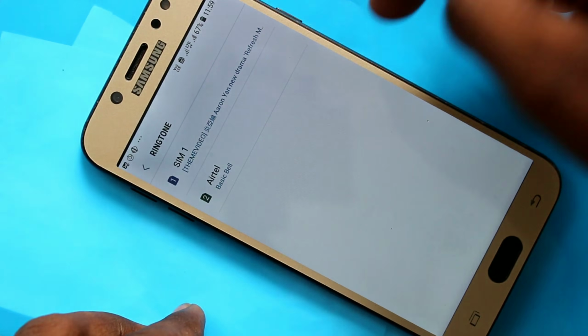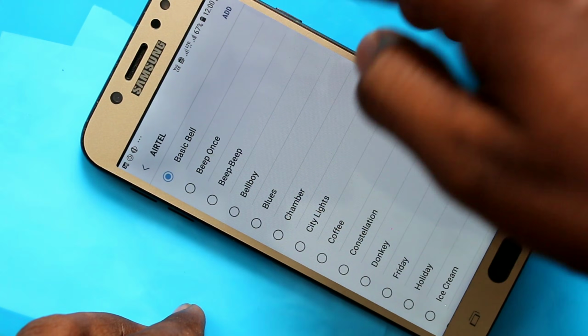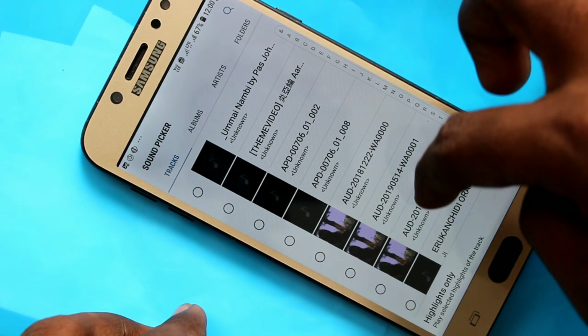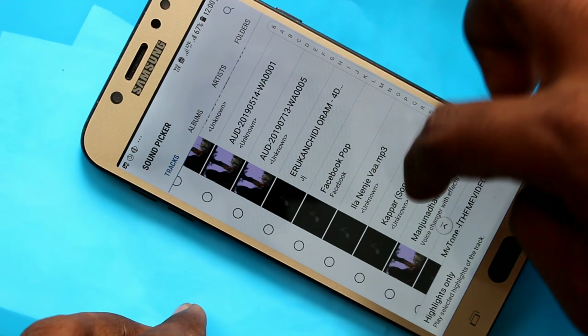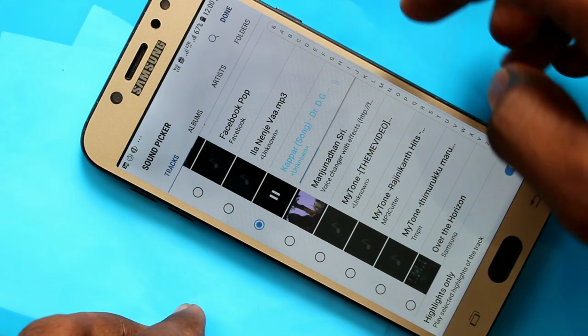And click done. This song is assigned as ringtone. In a similar way, you can set ringtone for another SIM. You can either choose from system ringtones or your own ringtones that you have in your folder.